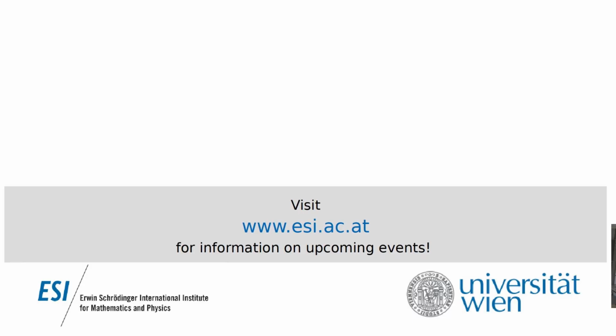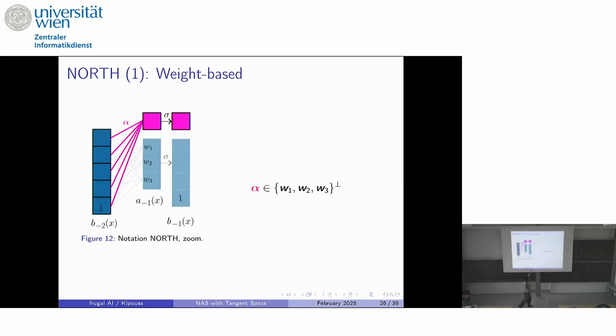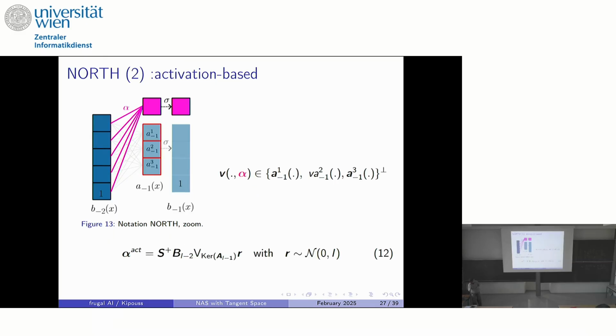So if you put the vectors which correspond to each neuron at activation A L-1, you want this new input weight to be orthogonal to the span of these vectors. But this initialization is not interesting for our method. But they have another initialization strategy. They say, okay, instead of only looking at an orthogonality metric in the parameter space, I will rather look for an orthogonality in the functional space.